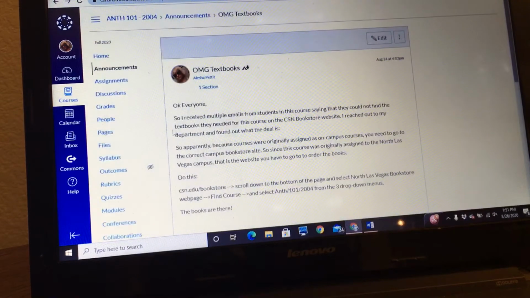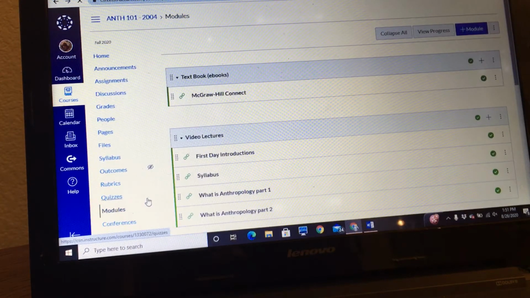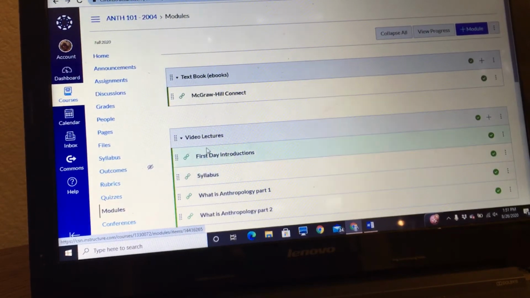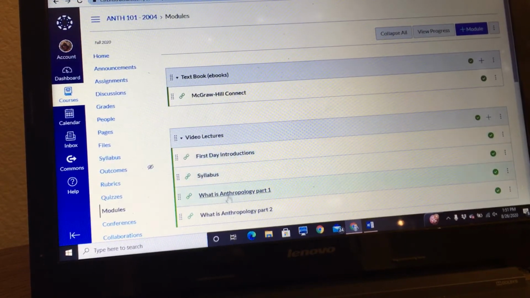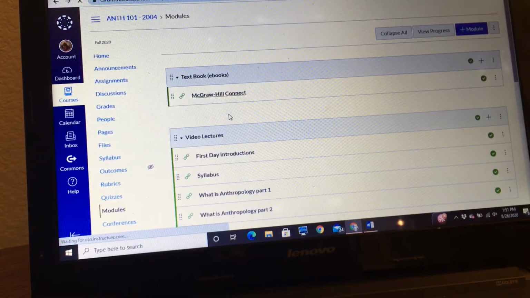So if you're in our course shell, Anth 101, you go to modules, and most of you are probably familiar with this section already, as this is where the videos are for the lectures. But also here at the top, see it says textbook, ebook. You want to click on McGraw-Hill Connect. So McGraw-Hill is the name of the publisher. So you click on that.